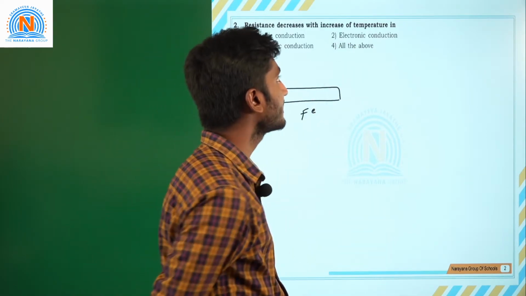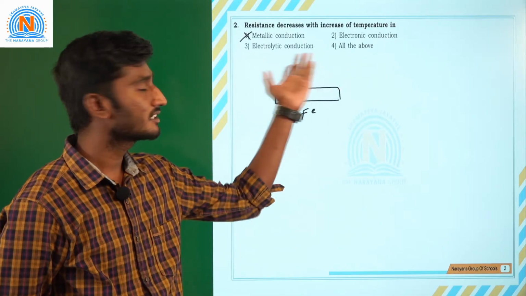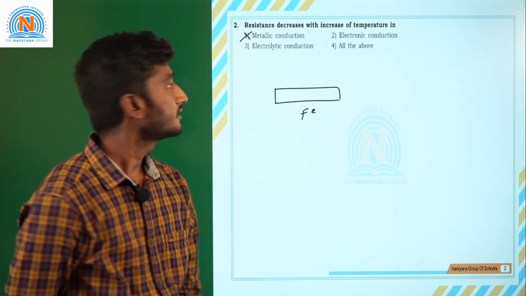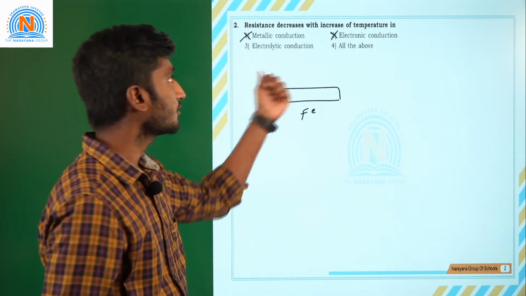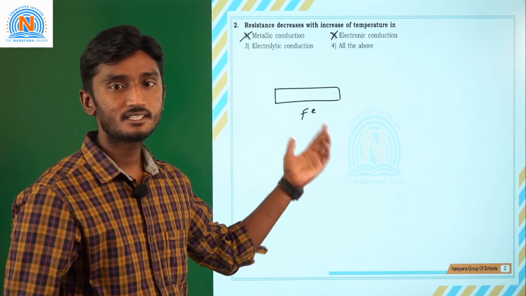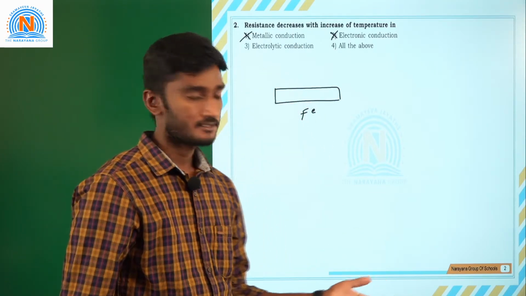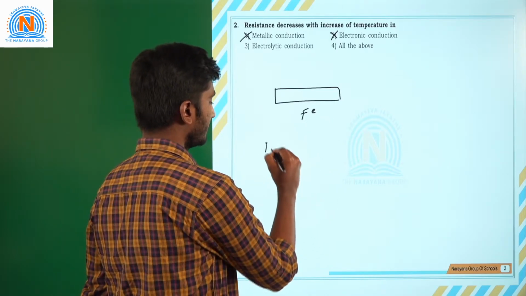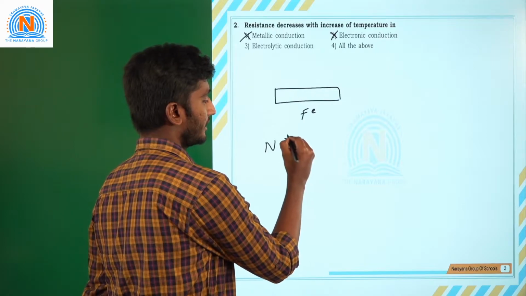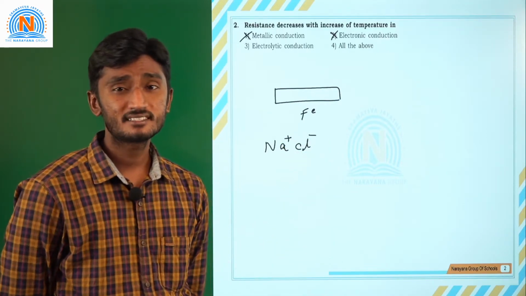The second option is electronic conduction. This electronic conduction is nothing but metallic conduction only, so this is also wrong. Next, electrolytic conduction. Just now we saw that electrolytic conduction is due to the movement of ions. In the previous question we saw that NaCl is taken as an electrolyte. In this you have Na plus and Cl minus.